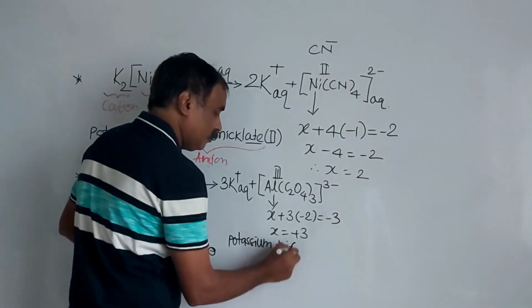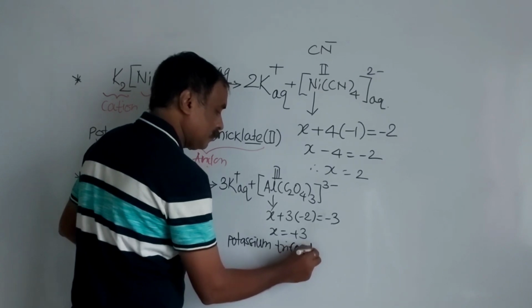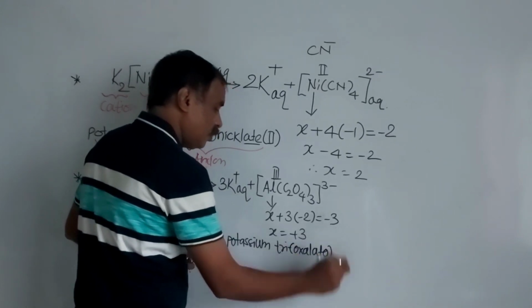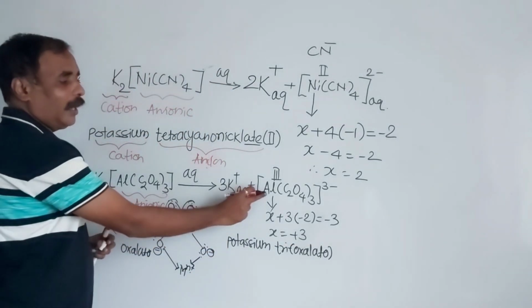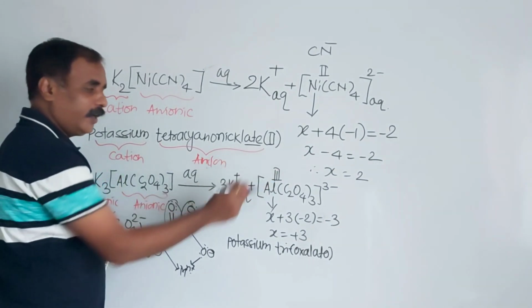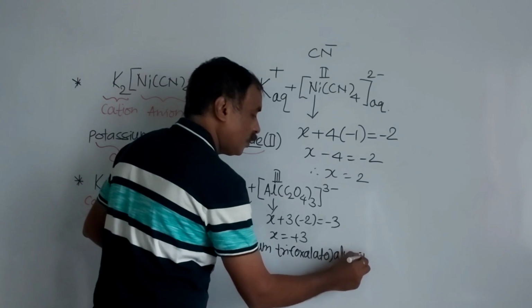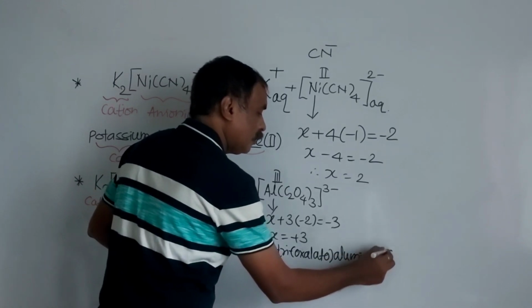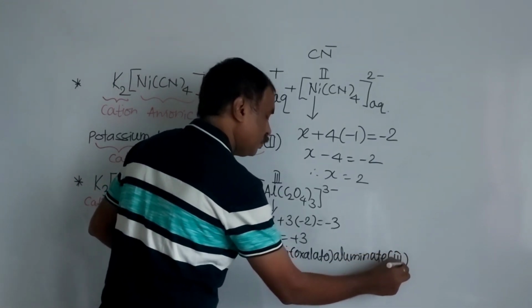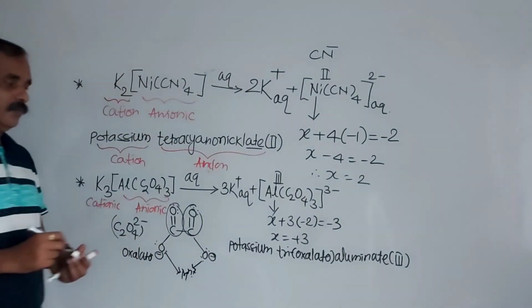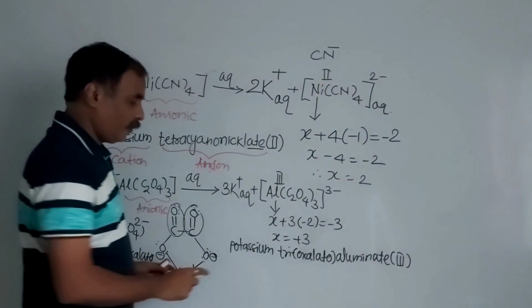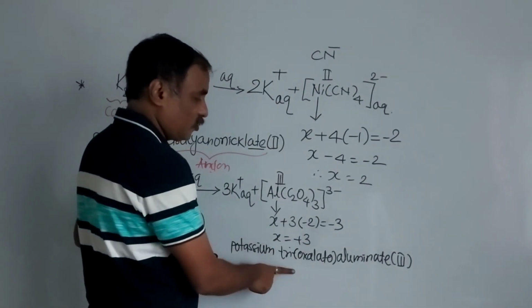So oxalato, trioxalato, aluminium in an anionic complex, so aluminate(III). This is the IUPAC name of this complex: potassium trioxalatoaluminate(III).